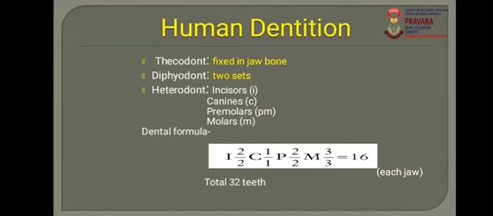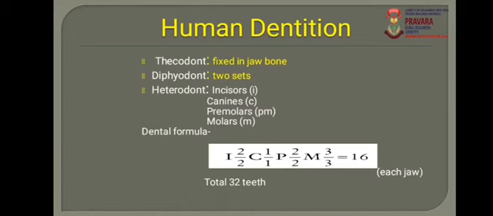What is meant by thecodont? Human dentition has thecodont type of teeth. It means that the root of the tooth is fixed into the jawbone. The root is not free, it is fixed into the jawbone. That type of dentition is called thecodont.